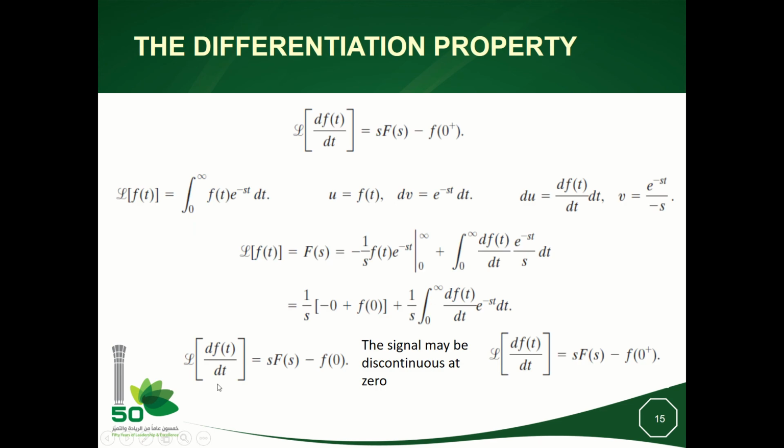So if I start from F(s) equal to this, and then use integration by parts by taking u to be df over dt and dv to be exponential minus st dt, so du will be the second derivative of f, and we will continue the integration as we did for this case.